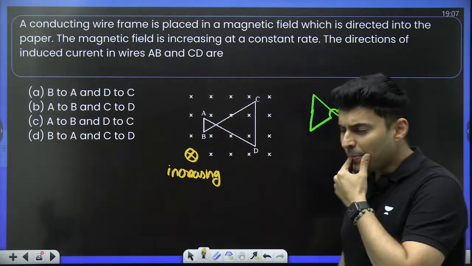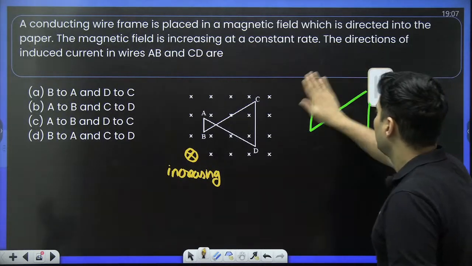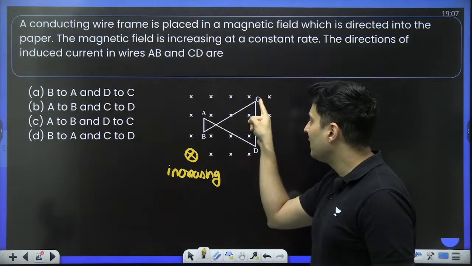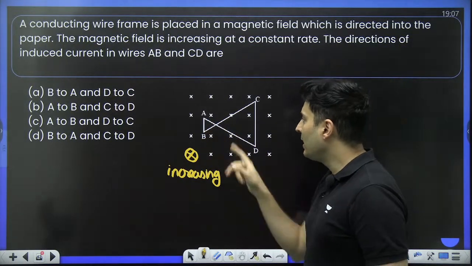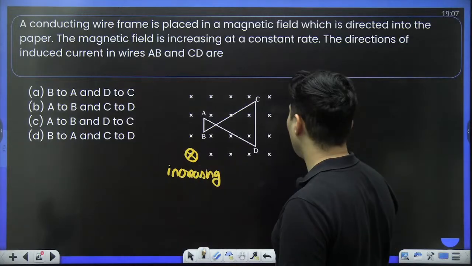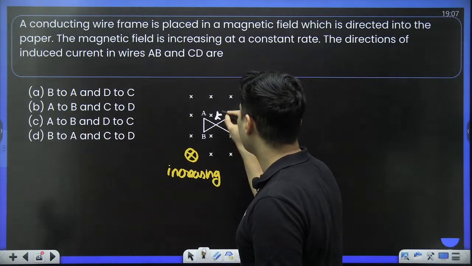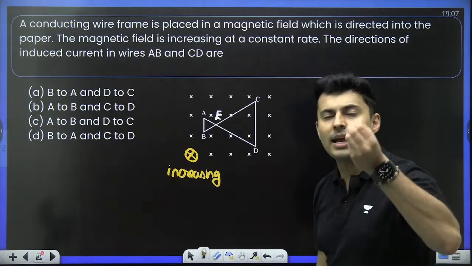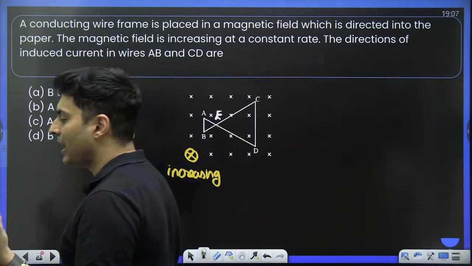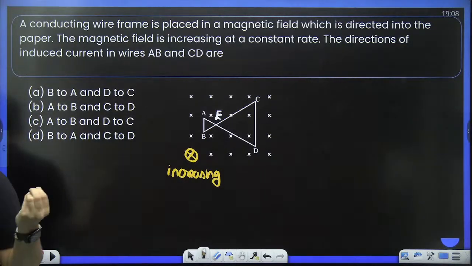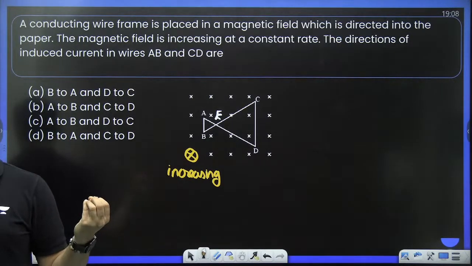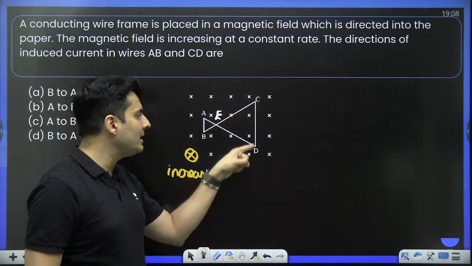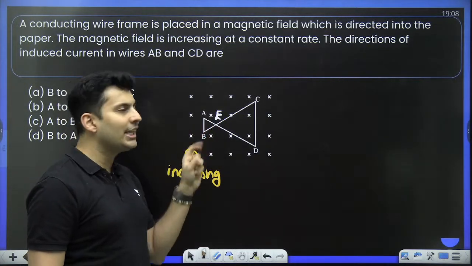Now, tell me one thing. Out of this triangle and this triangle, maybe we can mark this particular point as, let's say, E. ABE versus EDC, which triangle is bigger? Come on, my dear students. Which triangle has more area? Just tell me that first, then we'll go ahead. Obviously, triangle ECD is bigger than triangle ABE.